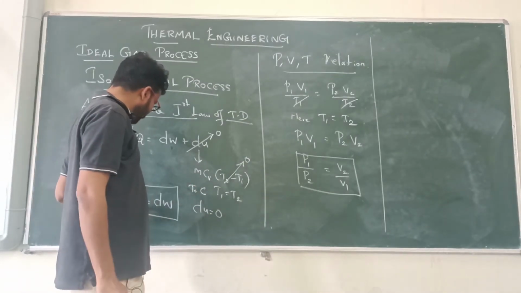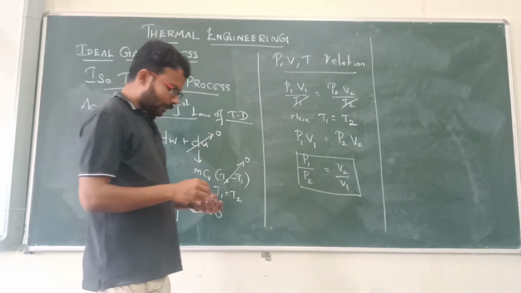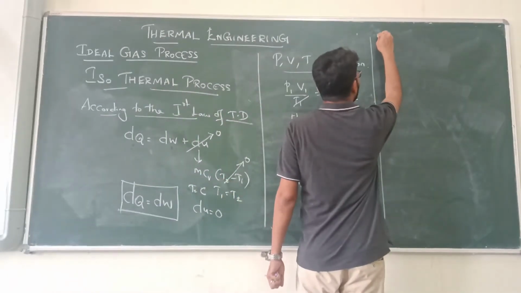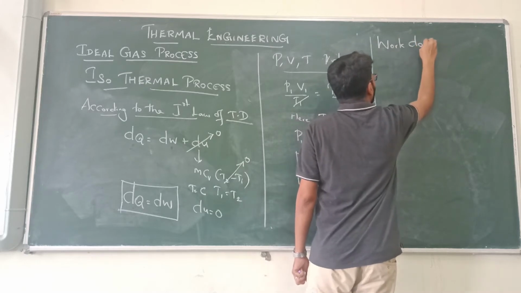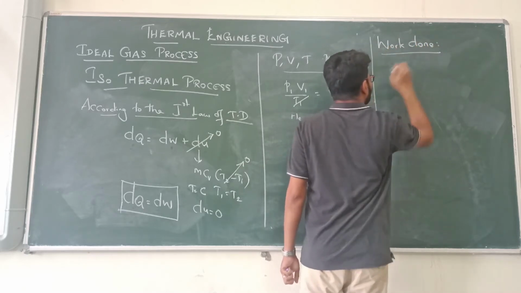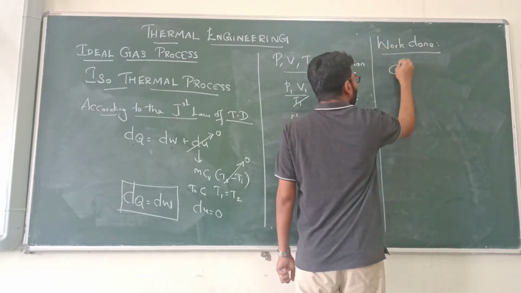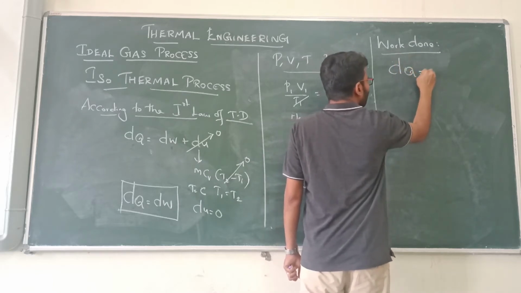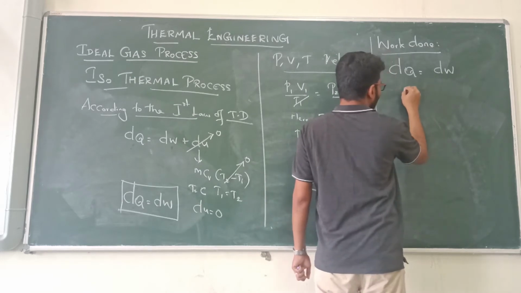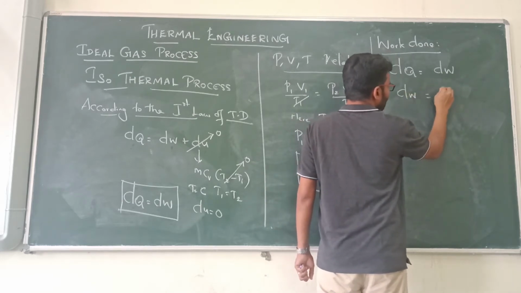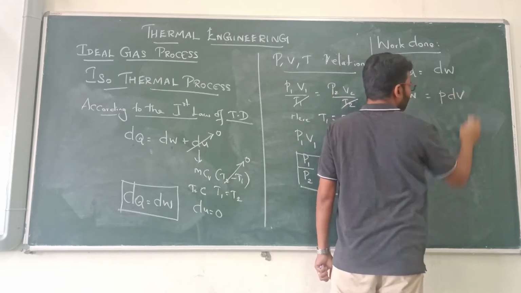The value of internal energy becomes 0. Now we are going to find out dQ or dW. How are we going to find the work done? We know that dQ is equal to dW. What is the value of dW? dW is equal to P dV.